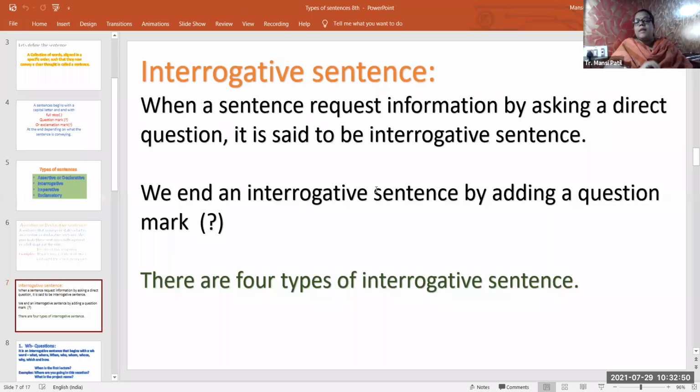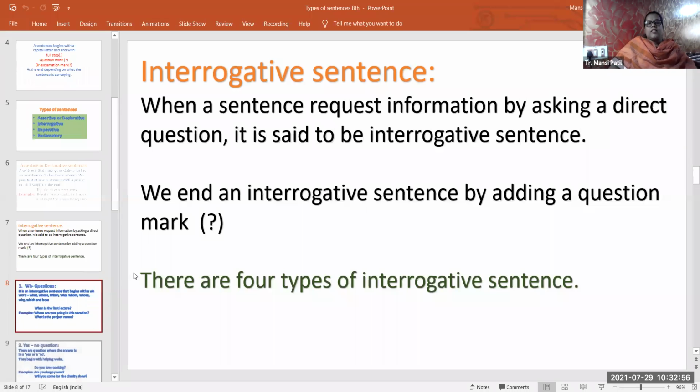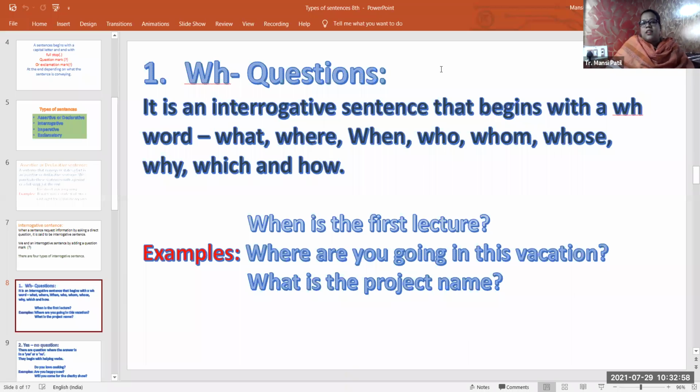Now there are 4 types of interrogative sentences that we are going to learn today. The first one is the WH question. Everyone knows this WH question that we learned over many years: what, where, when, who, whose, why, which, and how.